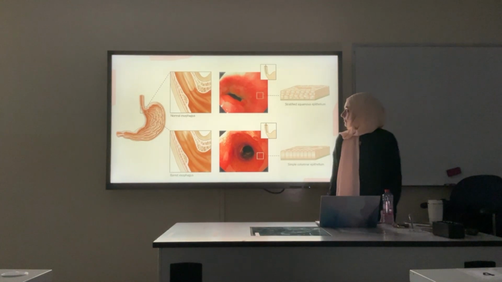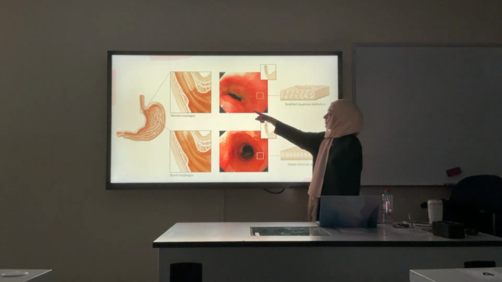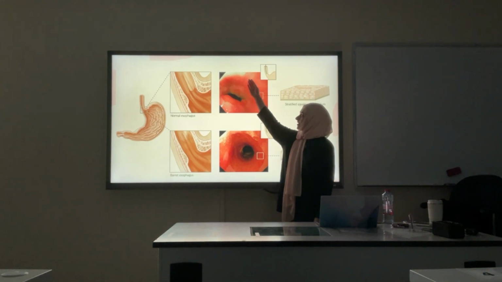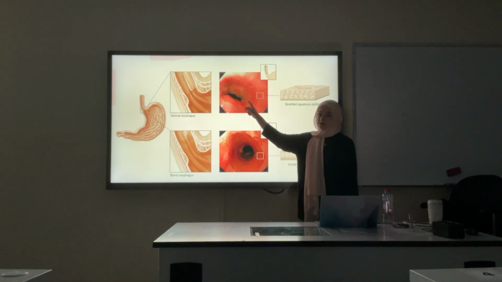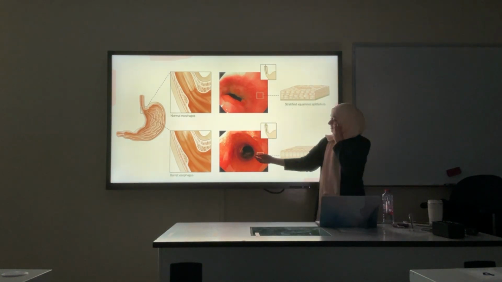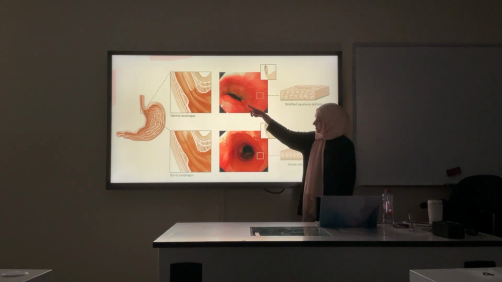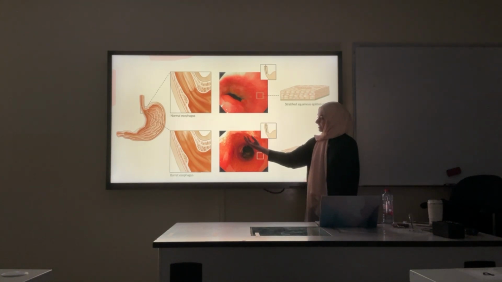And this is how it looks. I will show you the normal line, the junction between the stratified epithelium and the columnar epithelium of the stomach. It's very clear. It's called the Z line. If there was Barrett's esophagus, you can see it looks like this. The junction disappears.